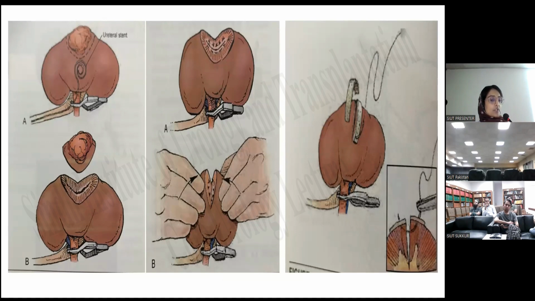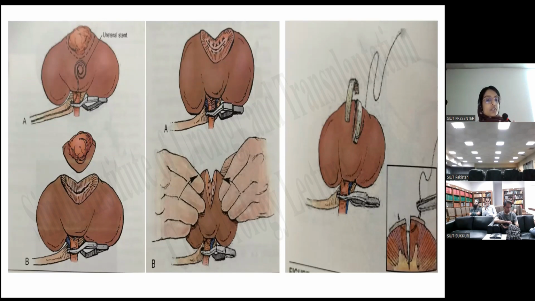of the electrocautery circumferentially, and then with the combination of the blunt and the sharp dissections, excise the whole of the tumor along with the small rim of the normal parenchyma along with this mass. And then once the mass has been excised, then it should be sent for the frozen section.